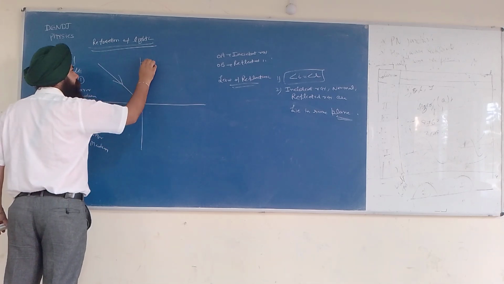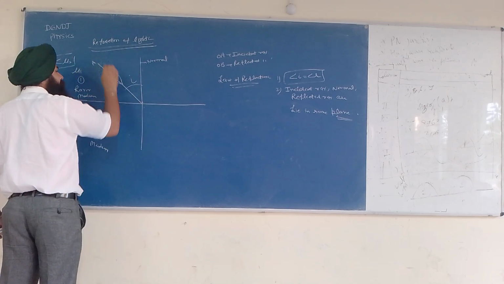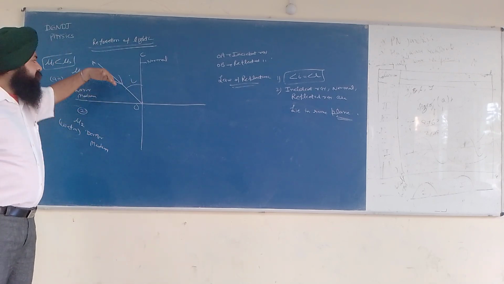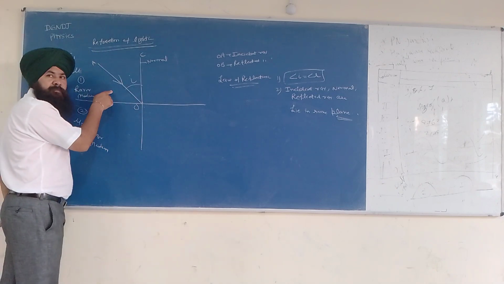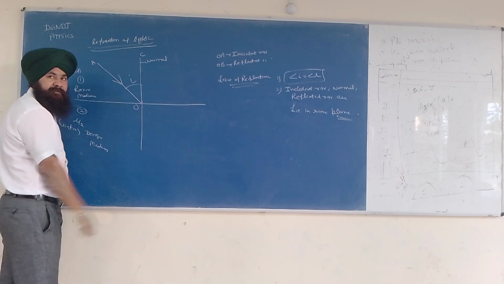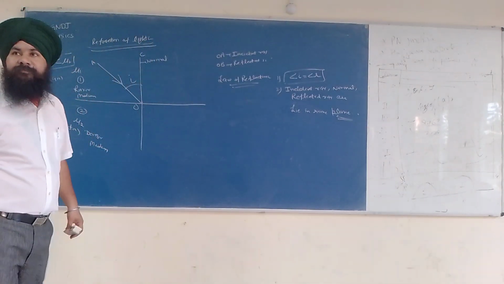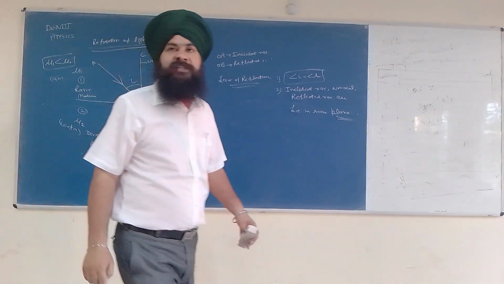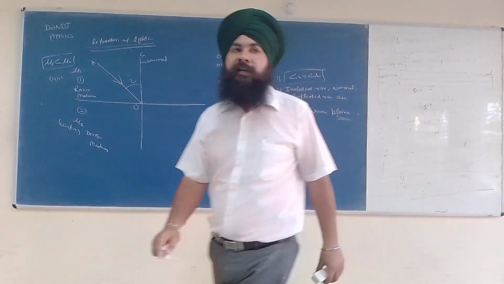This is the point of incidence, and I will draw a normal. This angle I is called the angle of incidence. This is the incident ray, and this is the normal. What will happen when light passes from air to water, the denser medium? It will bend. But how will it bend? There is a simple rule: when light passes from a rarer medium to a denser medium, it will bend towards the normal.